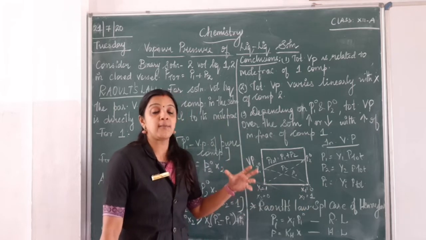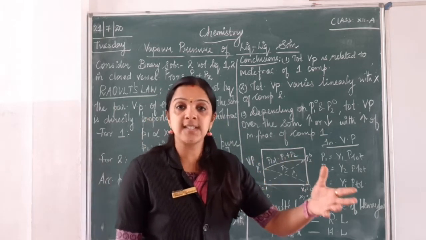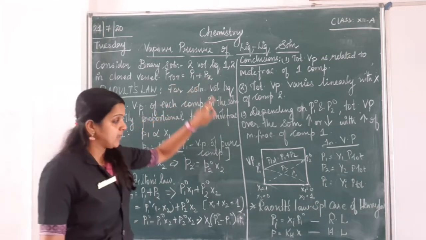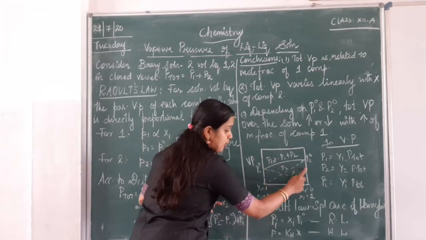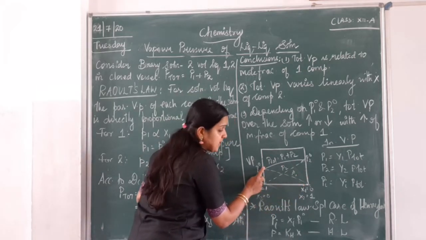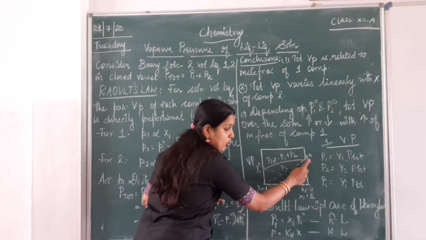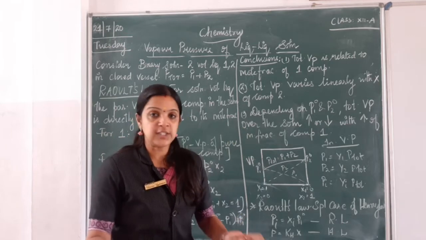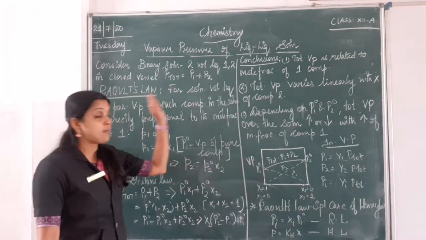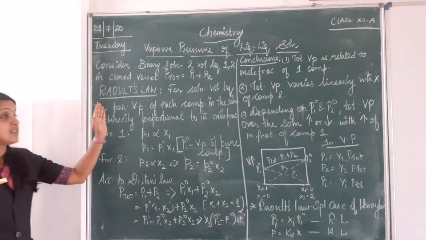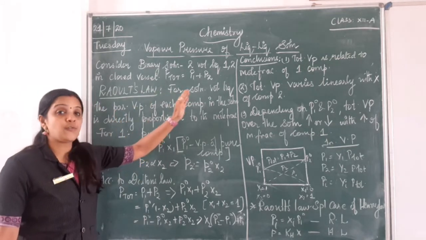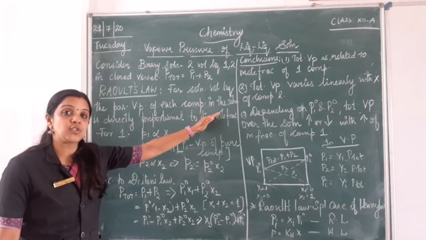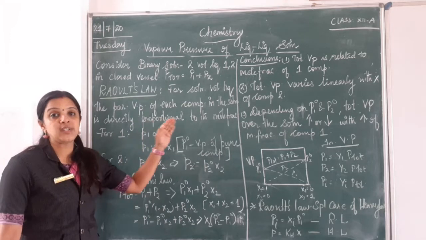Now we also studied about Dalton's law. Now what is Dalton's law saying? We told here the total pressure will be equal to P1 plus P2. So what is happening here? Over a period of time, P1 starts a graph like this and you get P2 reaching the pure component, and the sum of which will be equal to the total pressure of the solution. So now getting back to the definition. Raoult's law states that for a solution of volatile liquid, the partial vapor pressure of each component in the solution will be directly proportional to its mole fraction.